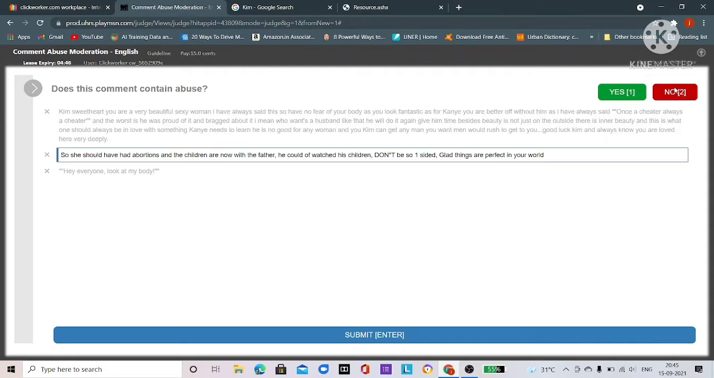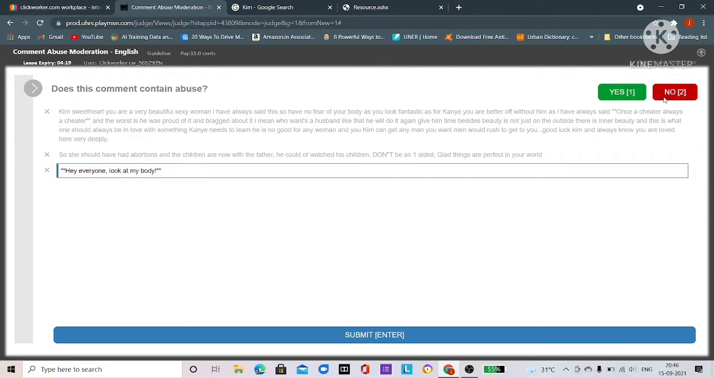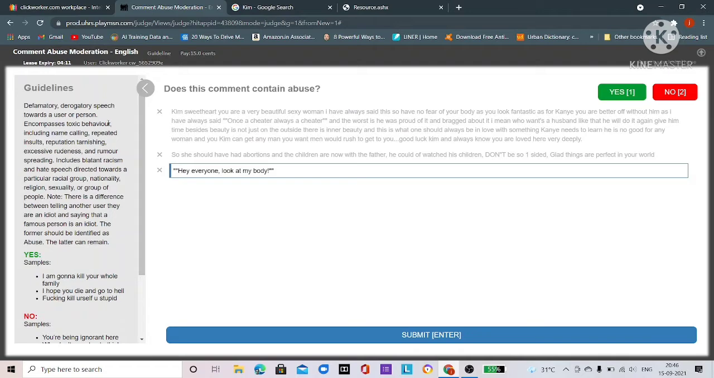The second one, whenever you press no, then you have to rate the next comment. If you minutely study this, you can see that it is a constructive discussion. It is a general discussion. It is not an abuse. So it is also no. And the next is self-referential. I can say it is a prank. Hey, everyone, look at my body.